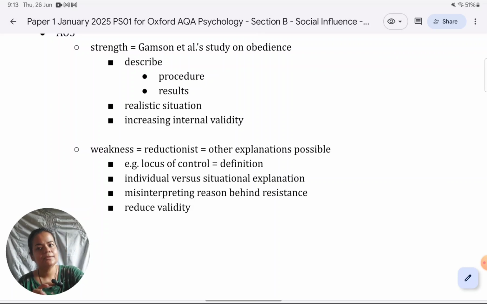Which suggests that social support, if not the only explanation, is a very strong explanation which can explain disobedience or non-conformity in a large number of situations. It can override the locus of control explanation in many cases. So definitely it has good validity. We can counter that way.